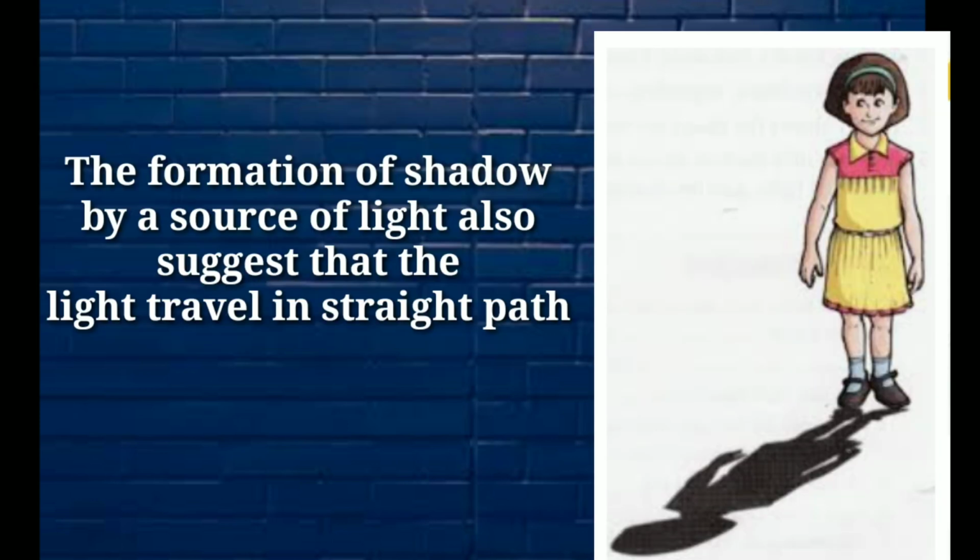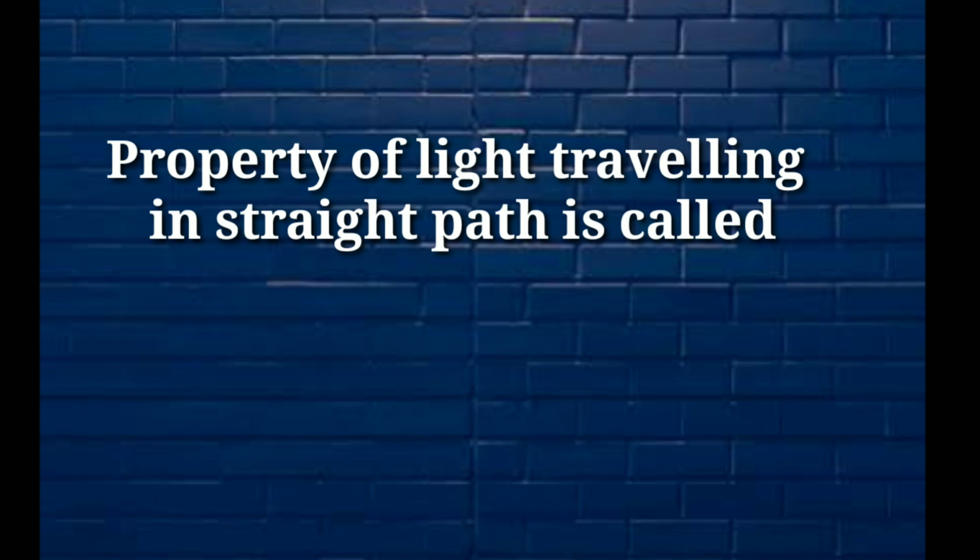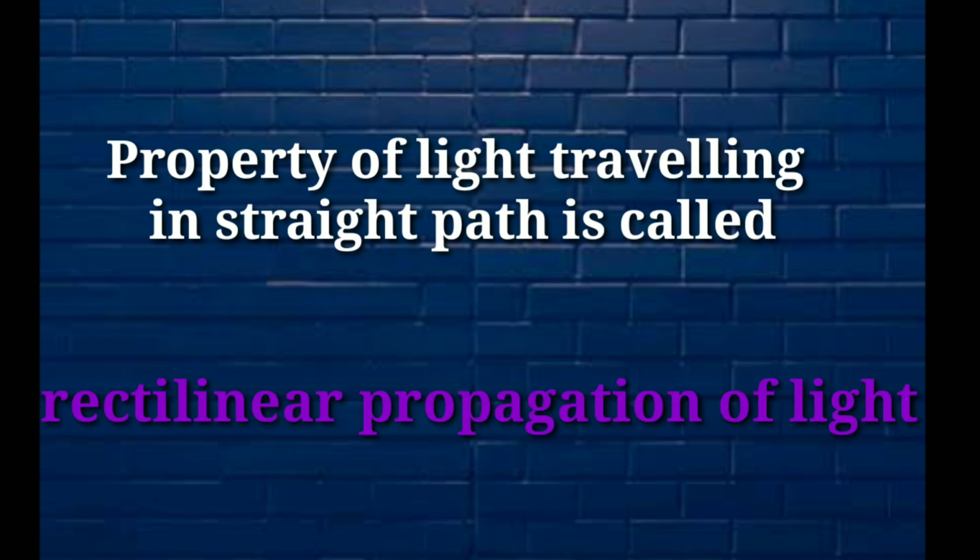The formation of a shadow by a source of light also suggests that light travels in a straight path. This is because if light could bend and travel in a curved line, then it would have reached behind the object and hence no shadow could be formed. But it does not happen. When an opaque object is kept in the path of light, it always forms a shadow. So the property of light traveling in a straight line is called rectilinear propagation of light.